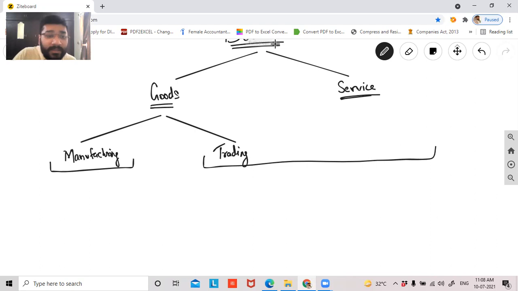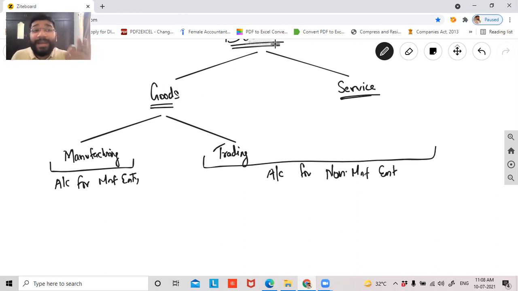I repeat one more time. This is called accounting for manufacturing entity. And if you are accounting for trading business or service business, then it is called accounting for non-manufacturing entity. So guys, accounting for non-manufacturing entity is what you've studied so far from 11th, 12th, and up to the previous chapter of CA Foundation. Now here we are going to study from the manufacturer's point of view, what are all the final accounts that you'll prepare, right?